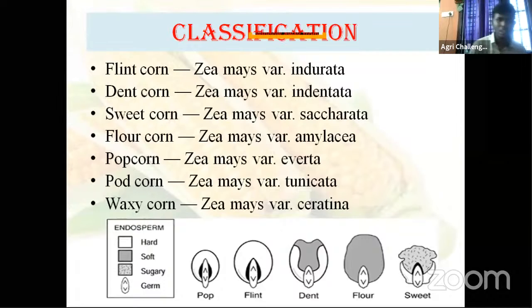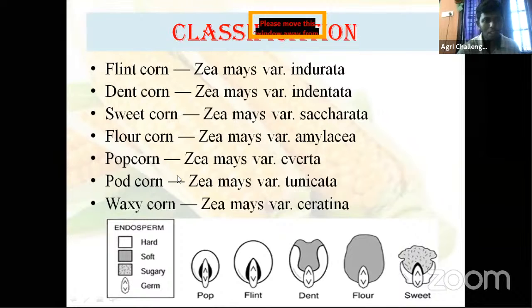Flint corn, Zea mays variety indurata. Then dent corn, indentata. Sweet corn, sometimes they give cross matching: sweet corn, Zea mays variety saccharata. Flour corn, Zea mays variety amylacea. Flour purpose, this is sweet corn. Then dent corn and flint corn, then popcorn. Whatever you are eating now, your favorite snack, most people: Zea mays everta.